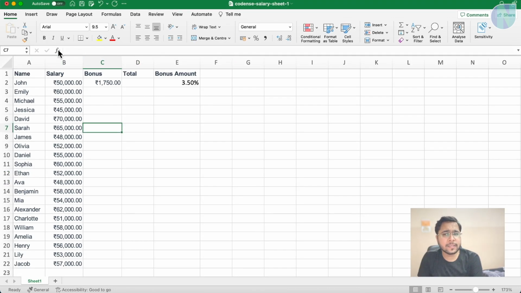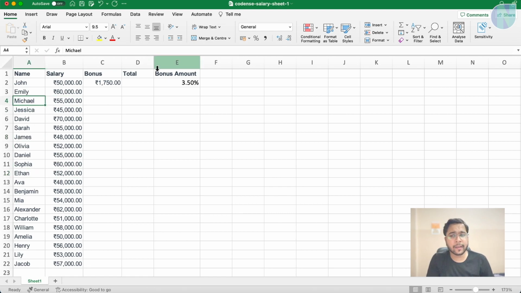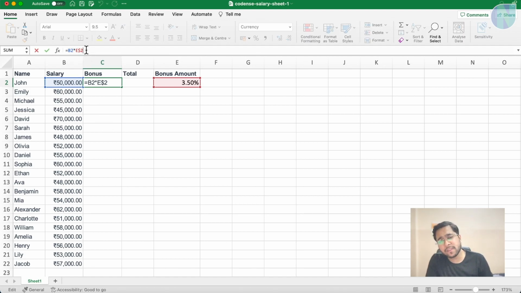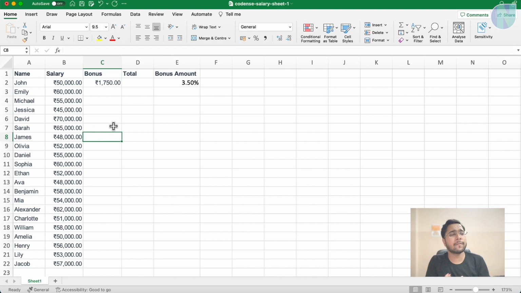And on the top, there is this fx written. This is actually the formula bar. What is the formula bar? The formula bar is located at the top of the Excel sheet and displays the content of the currently selected cell. It is also where you can enter a formula or function. Like this is a sample sheet which we have downloaded from a GitHub profile. Now, if I click it, you can see 7,000 is coming up. If I select this, bonus is coming up. So whatever cell I select, it shows the content of that. And if I have some formulas like this, that formula will also be visible. Don't worry, we will see how to write formulas as well.